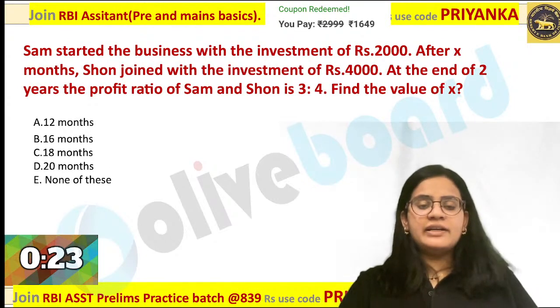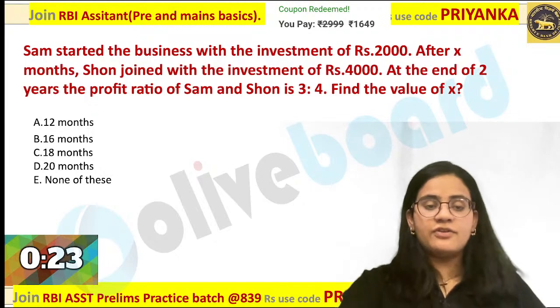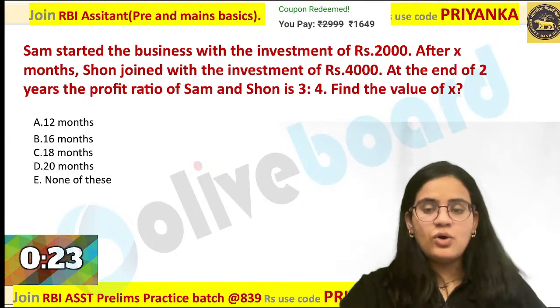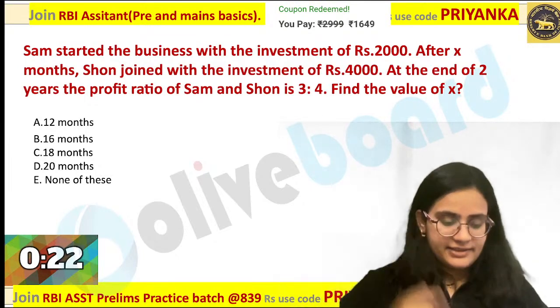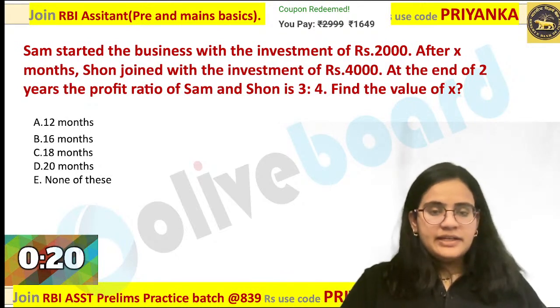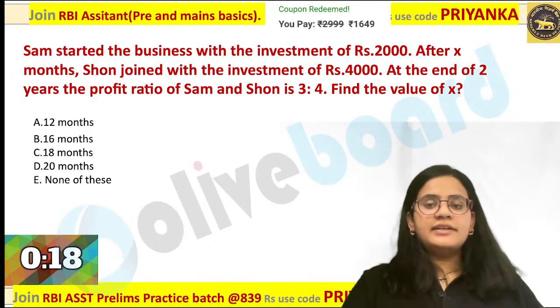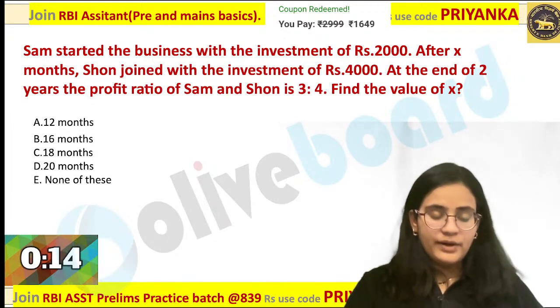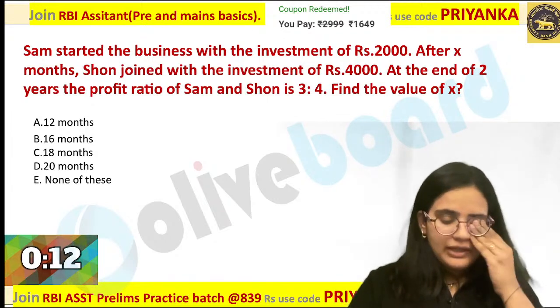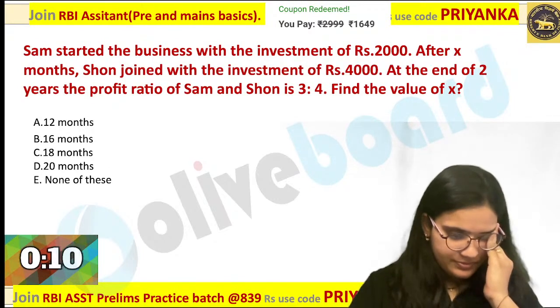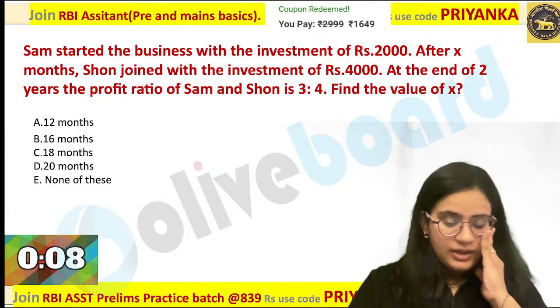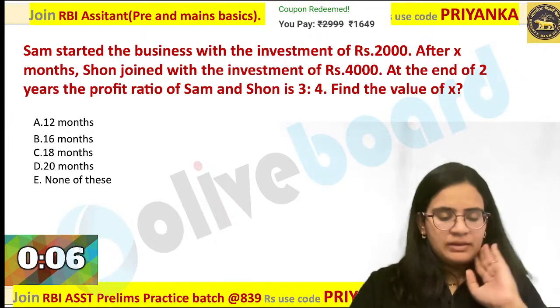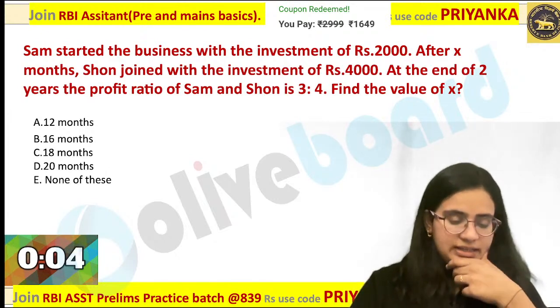This one is a simple one. A similar question was there in your 2018 exam. I have taken it from there itself. Let me see who all are getting the answer here. He started a business with 2000. Okay, you have to write down the partnership value over here. Investment into time ratio. Guys, try to follow the time as well, because that will really help you out in your exam also.